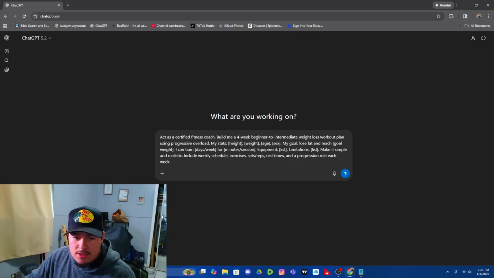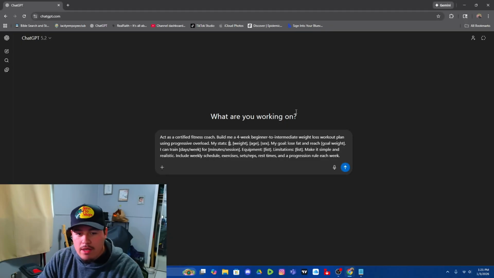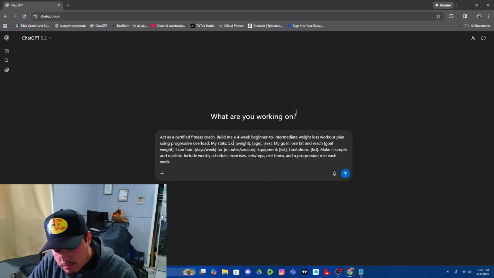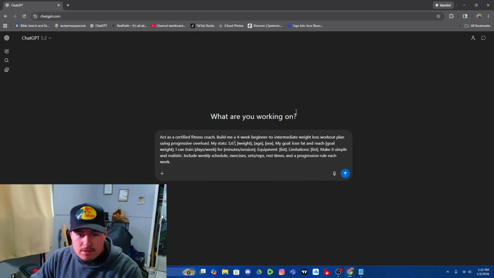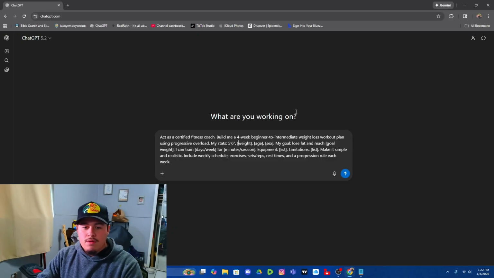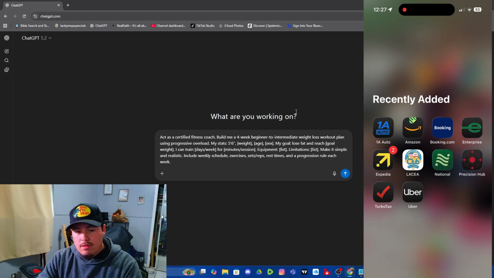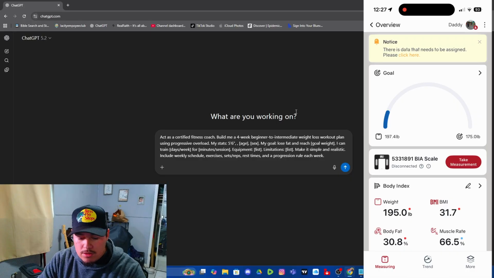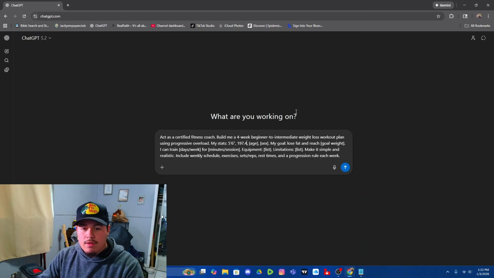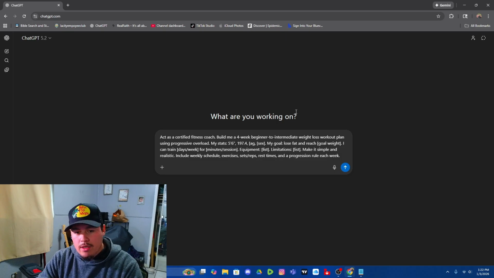My stats, and this is where you're going to put your stats, like your height. So I'm going to go ahead and put my height, 5 feet 6 inches. Where's the feet one on this thing? Okay. Boom. There we go. We're going to put our weight. So my current weight is 197.4. And then we're going to go ahead and put our age.